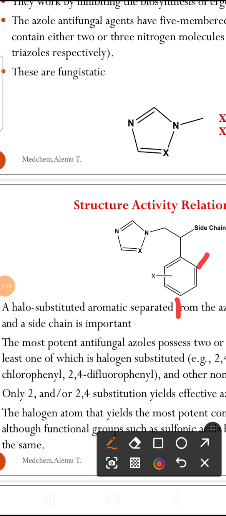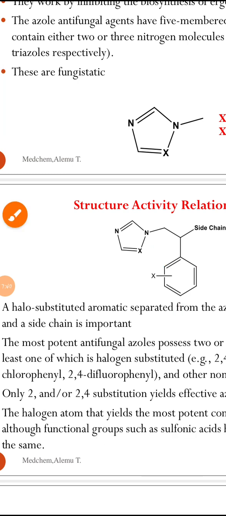This compound may contain only ortho, or diortho, or ortho and para substitution. Generally, the ortho-para substitutions and ortho only, one ortho substitution, are potent compounds. Meaning, they are equally potent.